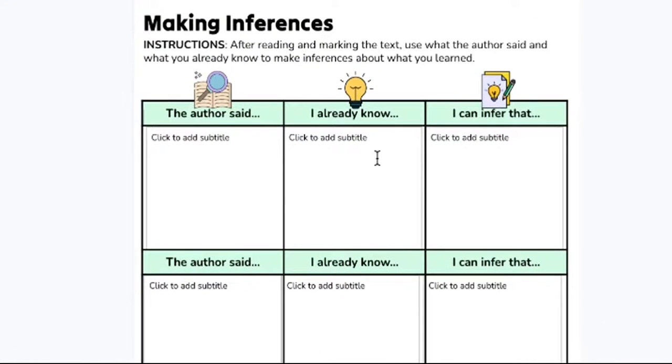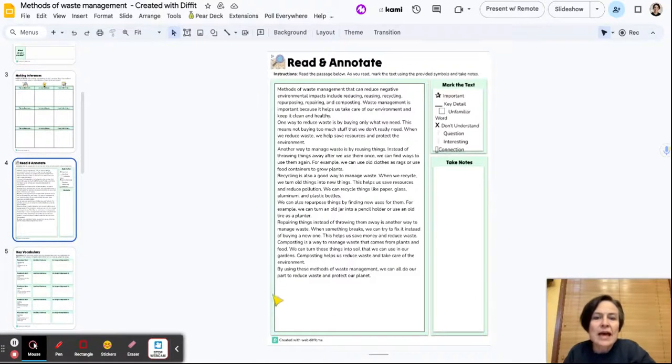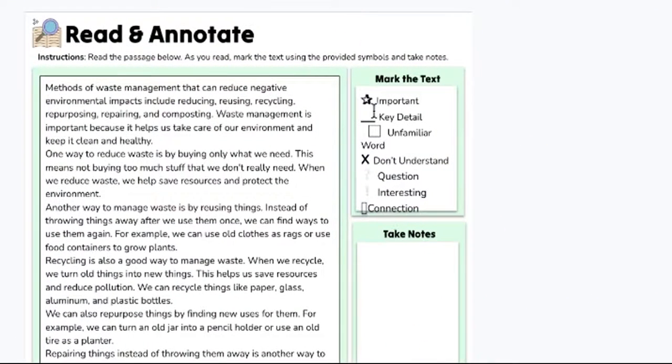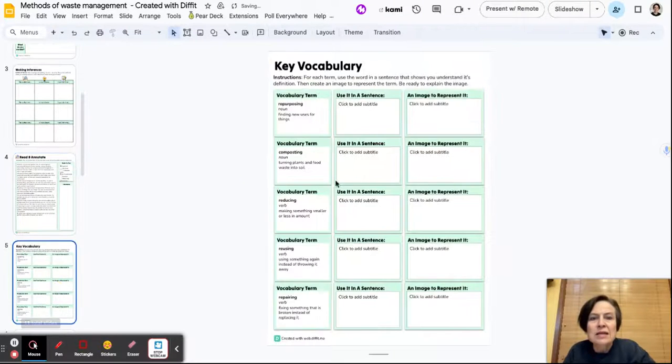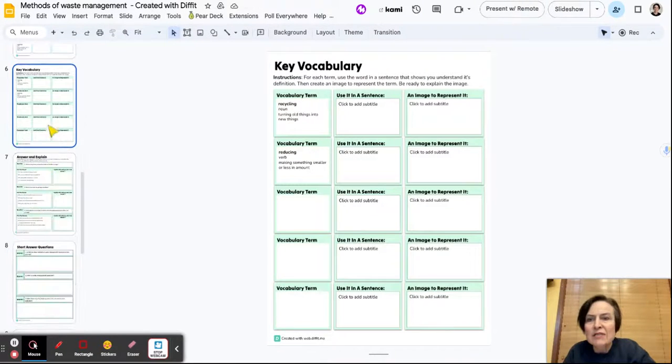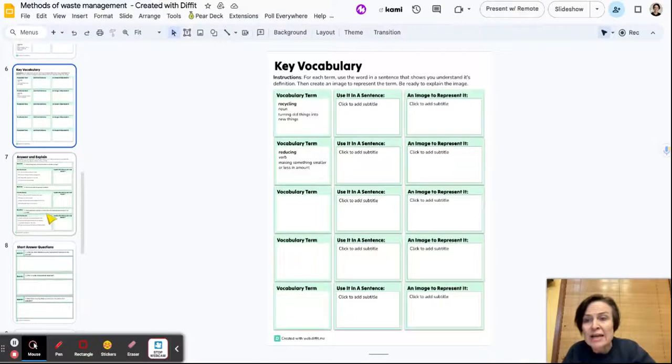Here, so it starts with a notice and wonder, a lovely sentence or a lovely lesson set, making inferences. The author said, I already know, I can infer, so an inference frame. Here we have the reading, and it asks us to mark up the text. It gives us some ways to do that. So I love that it's got all of these built-in instructional strategies, place to take notes, key vocabulary, given me the terms. I can add more, and it prompts me to use it in a sentence and to find an image. Again, this is all editable.